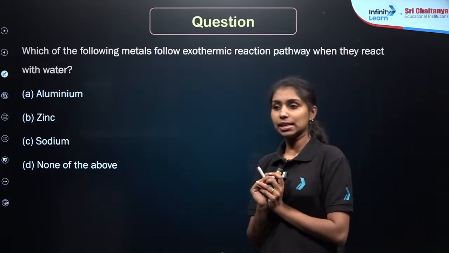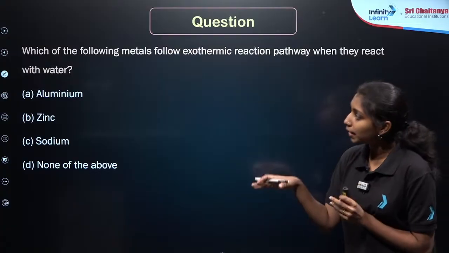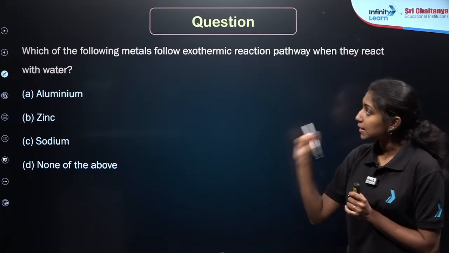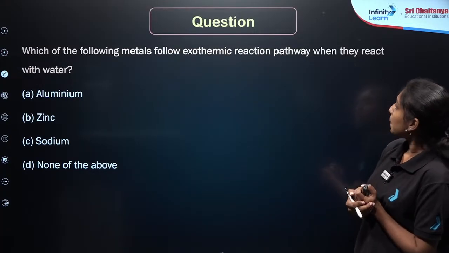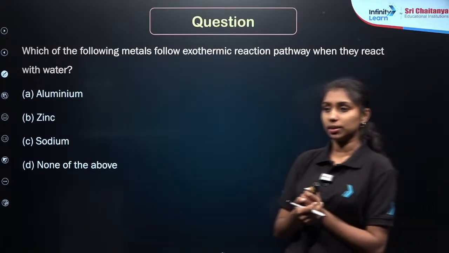So, here is the question based on the next part. Which of the following metals follow an exothermic reaction pathway when they react with water?